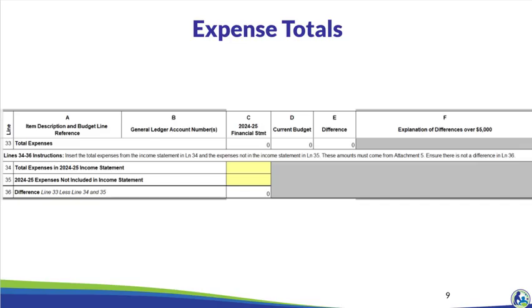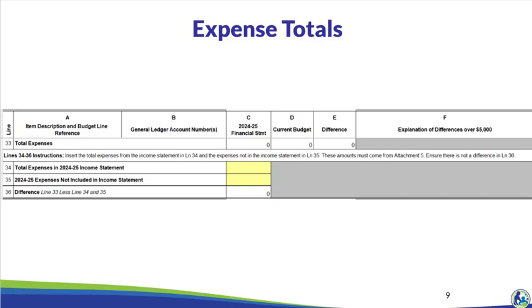The total of all expenses that are entered will be included on line 33, column C. In line 34, column C, the school must insert the total expenses from the 24-25 income statement, which is attachment 5 that must be submitted with the budget. Additionally, if the school has any amounts outside of the general ledger that are part of the school's legal entity, as we discussed earlier, they must be included on line 35.